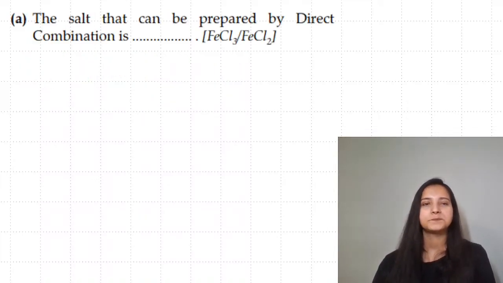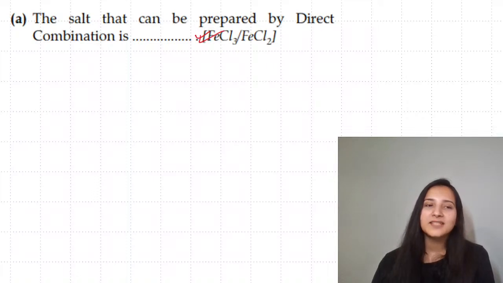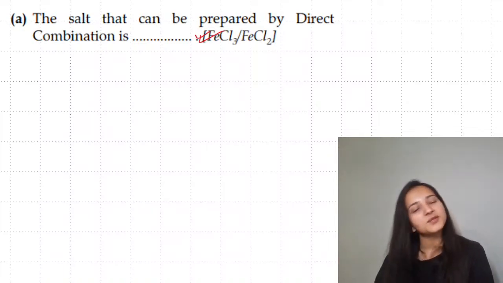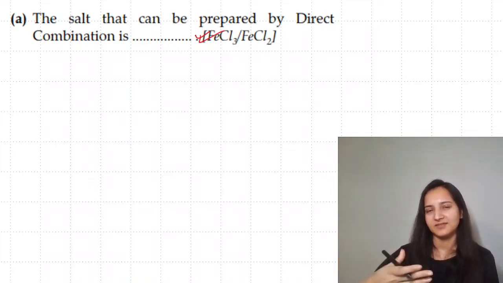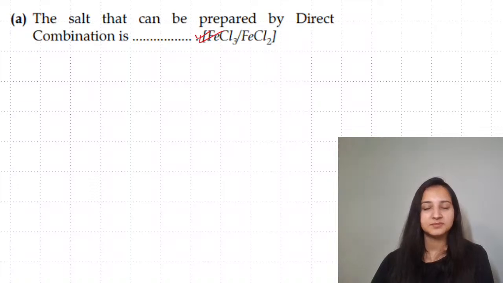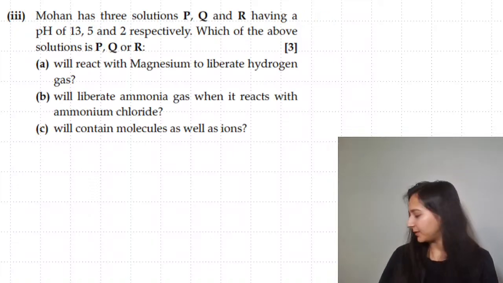Choose wisely. The salt that can be prepared by direct combination. I know you will feel that she's saying the same thing again and again. But you can see it was there in 24. It was there in your specimen paper. You will see it again in the upcoming years. So FeCl3, you are learning the reaction and you're going.